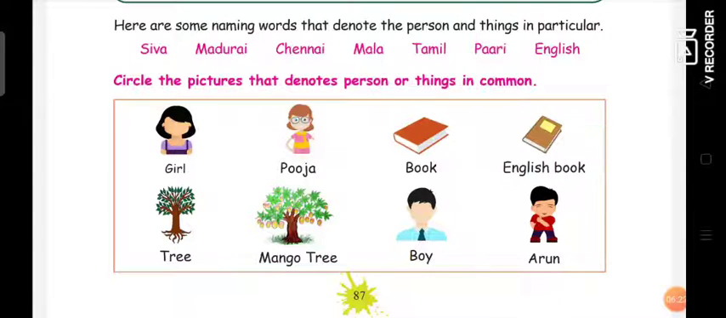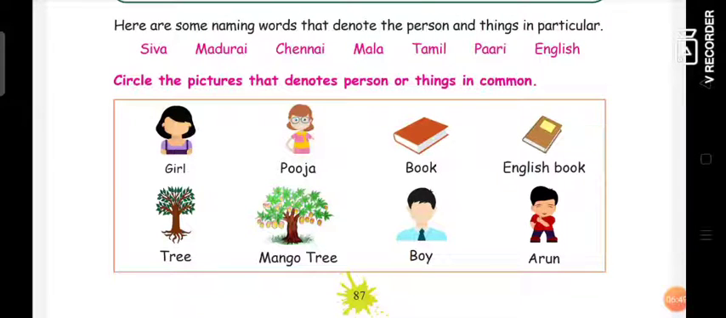Book. Commonly we call a book a book, right? It may be any kind of book, but a commoner will call a book a book. So this is a common noun. You have to circle book. Next, English book. Book is a common noun, whereas English book is not a common noun. It comes under proper noun. So we should not circle English book. We have to circle only book.